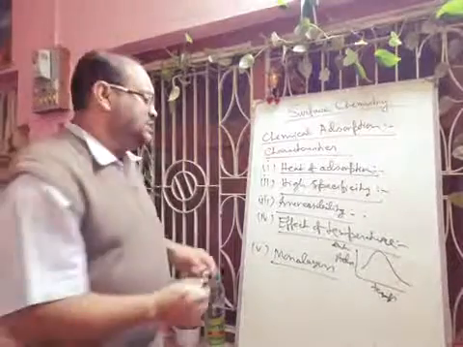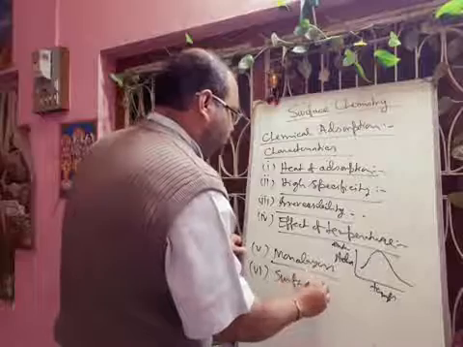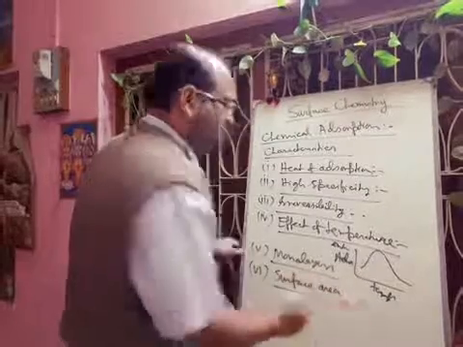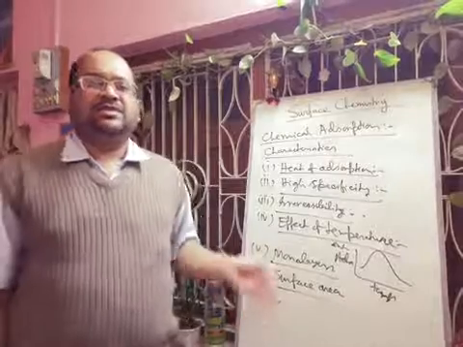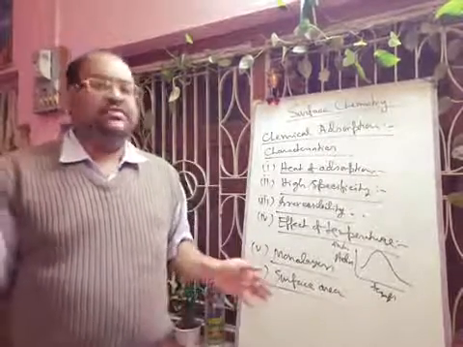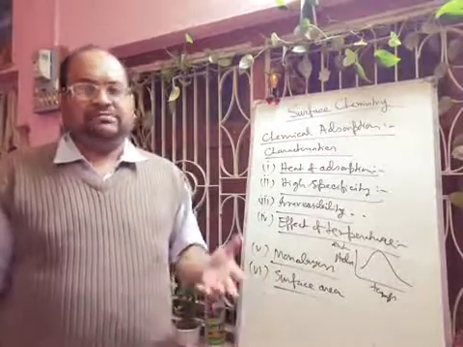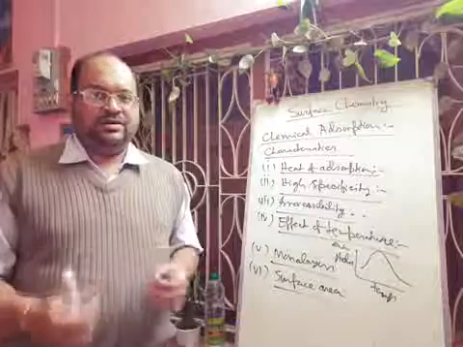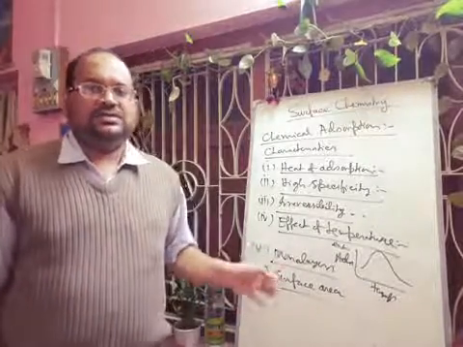Next one is surface area. Like physical adsorption, chemical adsorption also increases with increase in the surface area. If we increase the surface area by making the substance into dust, thoroughly grinding it, definitely the extent of chemical adsorption also increases.